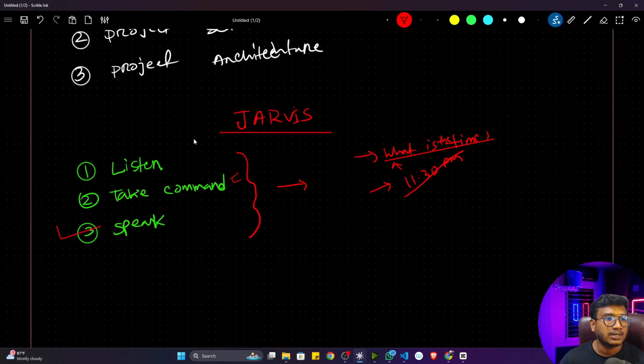Speak component done. Now let's work on the listen component. Listen component means if I'm speaking something, my system will try to recognize that particular speech. It will try to listen, that means it will do the voice recognition. Then with the help of that, we'll be creating this particular function called take command. Let's say if I'm giving any kind of command, like hey Jarvis, what is the time? It will try to recognize my command, right? So to recognize the command, I'll be using this particular listen functionality, that means speech recognition functionality.